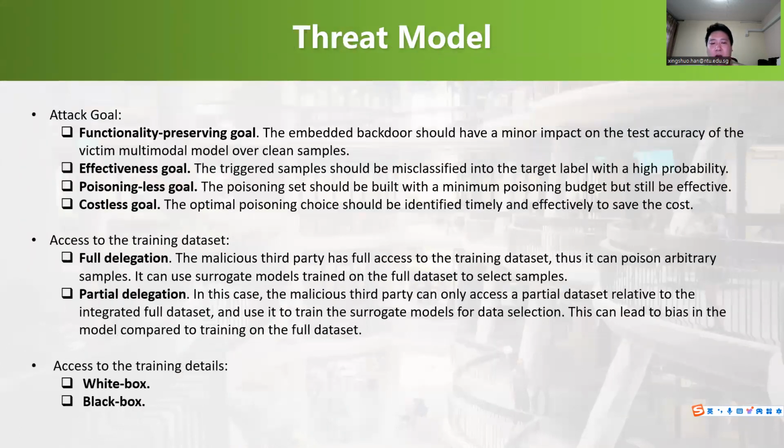Here we list the threat models for our attacks. The backdoor attack should preserve normal performance over clean samples, but with high attack effectiveness over poisoned samples. Also, we want to poison as few samples as possible and find them as soon as possible. Also, we consider different capabilities of an adversary and the white and black box settings.